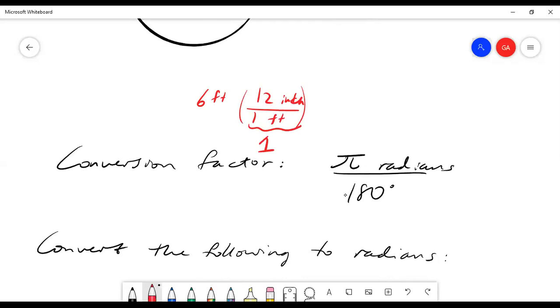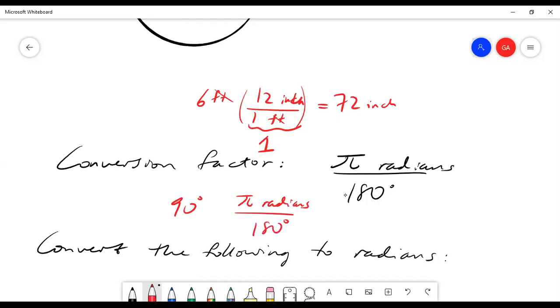Multiplying anything by 1 preserves that thing. And so by multiplying 6 by 1, I haven't changed 6. I haven't changed the physics of 6. But the units do change, and the feet cancels, and I get 72 inches. Same thing here. This is a conversion factor, analogous to your 12 inches by 1 foot. So this is what you would multiply some value in degrees by. So say I had 90 degrees, and I wanted that in radians. Well, I'd multiply this thing by this fancy form of 1.